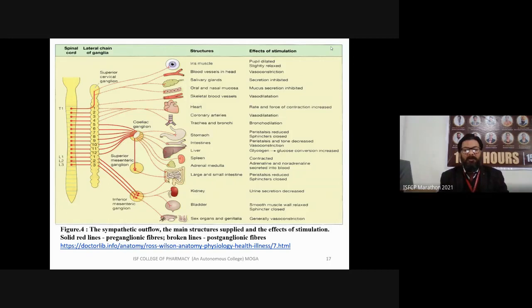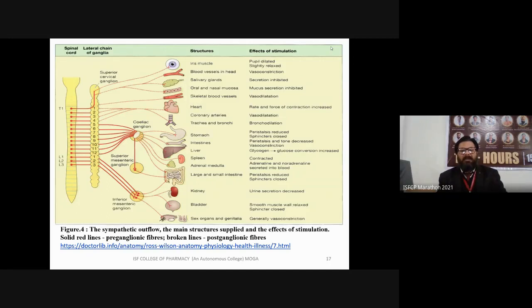Coronary arteries, especially in the case of coronary arteries, the blood vessels become dilated. The trachea and bronchi become dilated. In the stomach, the peristalsis movements are reduced. Sphincters are closed. In the intestine, peristalsis and the tone of peristaltic movement is decreased, causing vasoconstriction.